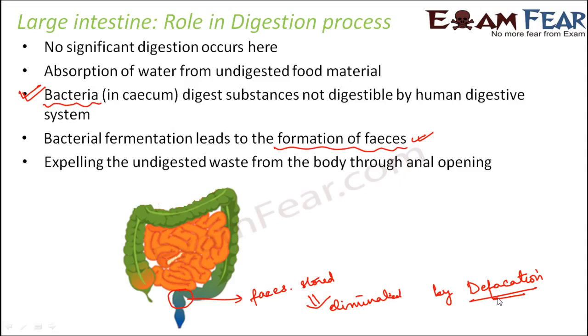So if you see, the main purpose of large intestine is egestion, that is throwing out the undigested food material from the body. The second is absorption of some water, and the third is providing some food to the microorganisms which are residing in the cecum of large intestine. That's all. So that is all about the large intestine.